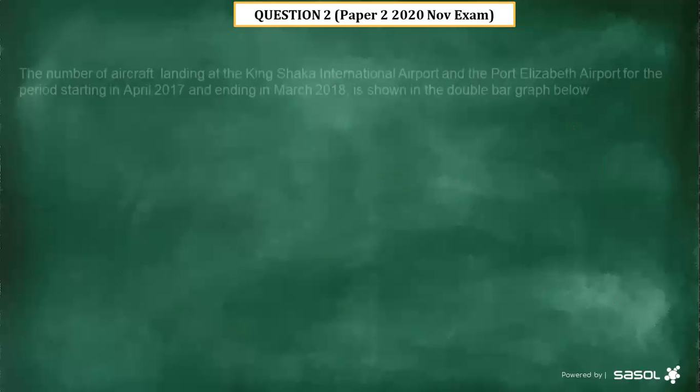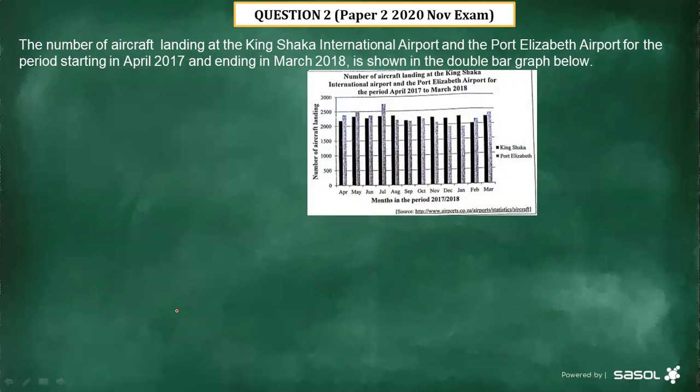And then now we go to the last part of 2020, question 2. Let's look into this one. We're having a scenario and the diagram there. It says the number of aircraft landing at the Kinshasa International Airport and the Port Elizabeth Airport for the period starting in April 2017 and ending in March 2018 is shown in the double bar graph below.